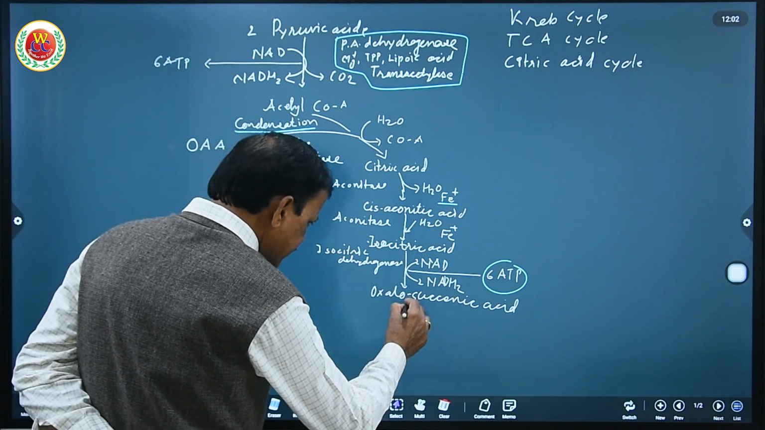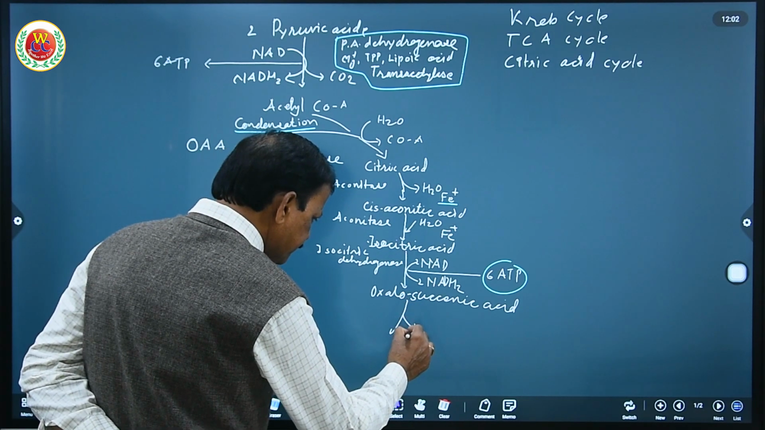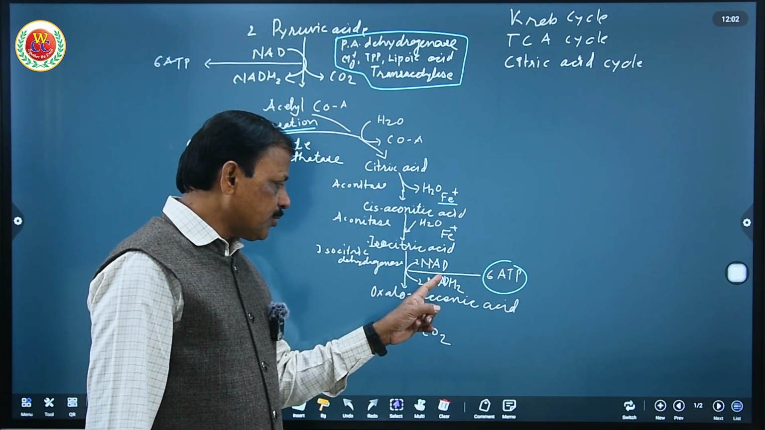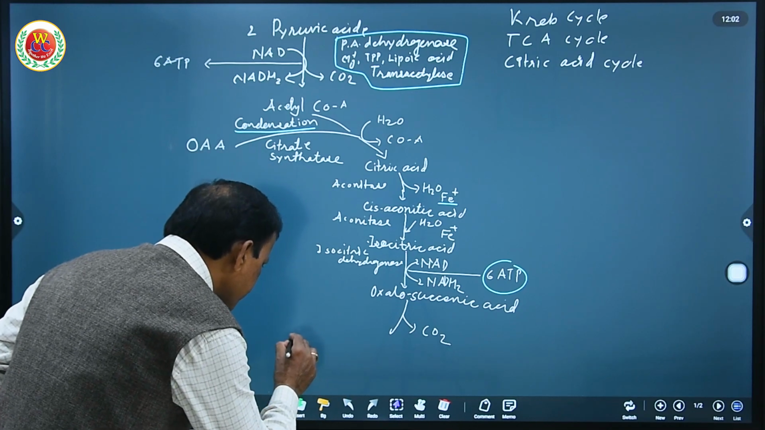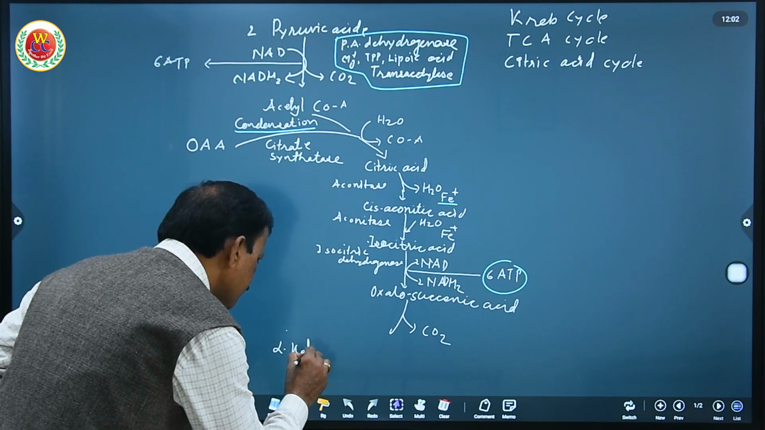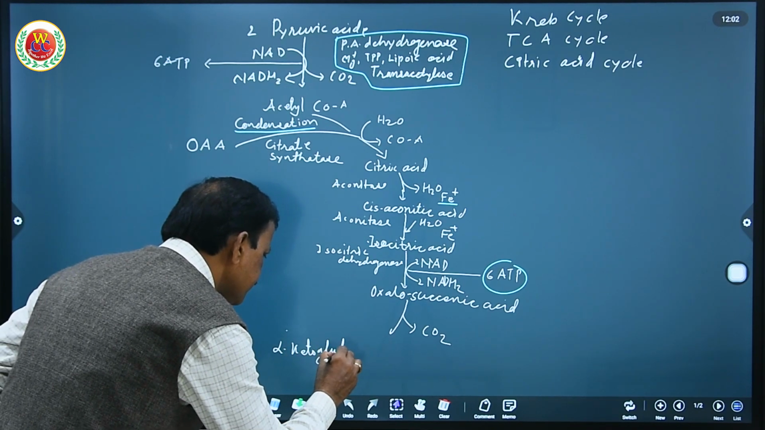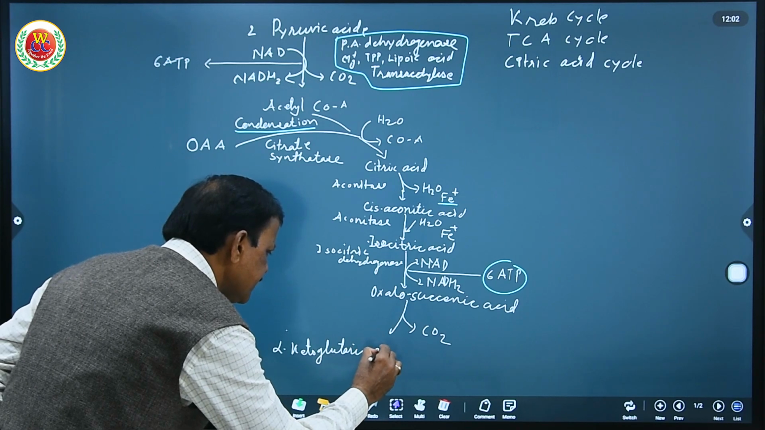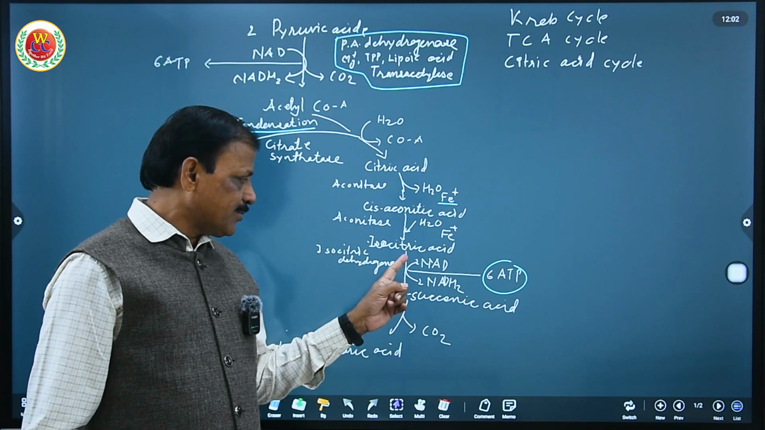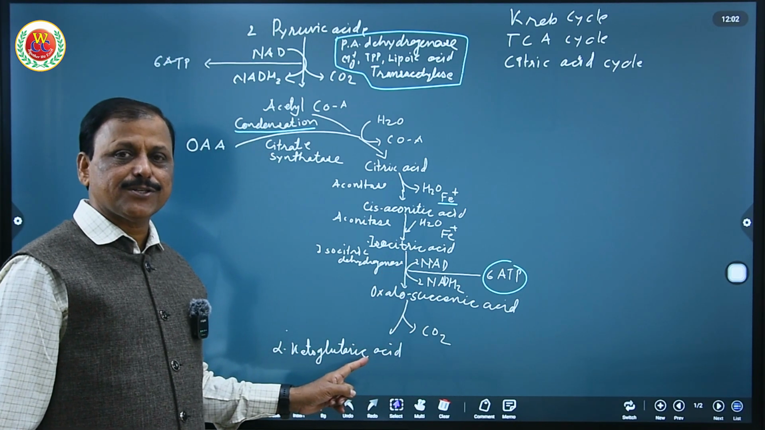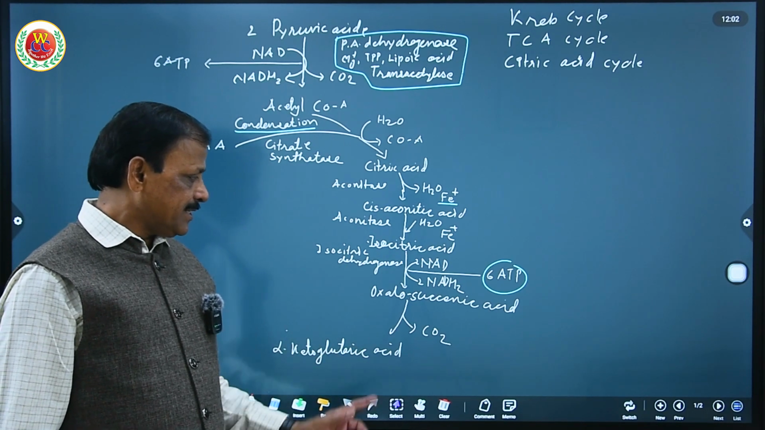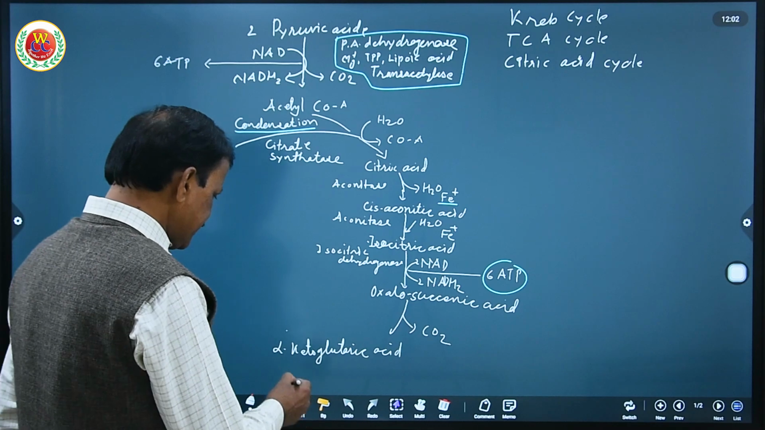Now oxalosuccinic acid undergoes decarboxylation. Altogether, isocitric acid undergoes oxidative decarboxylation, producing alpha ketoglutaric acid. So here oxidation, here decarboxylation. Together it is called oxidative decarboxylation to produce alpha ketoglutaric acid. It is mentioned in your book, so please remember this.